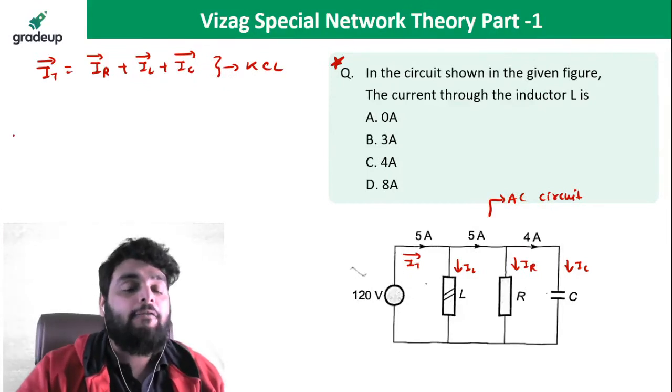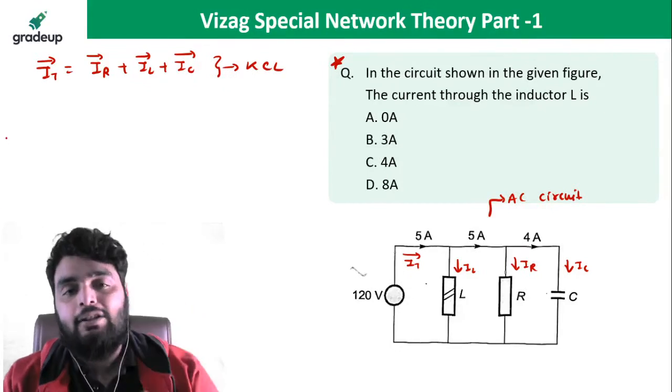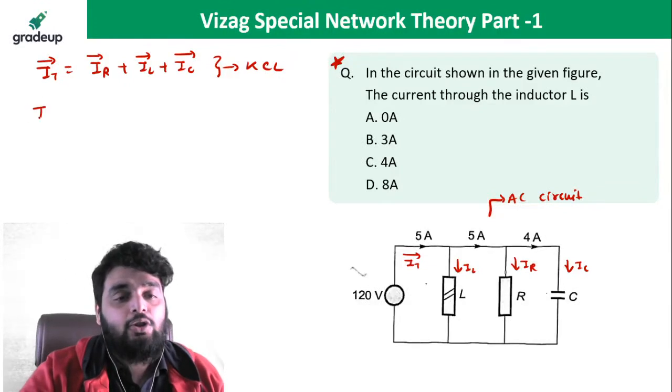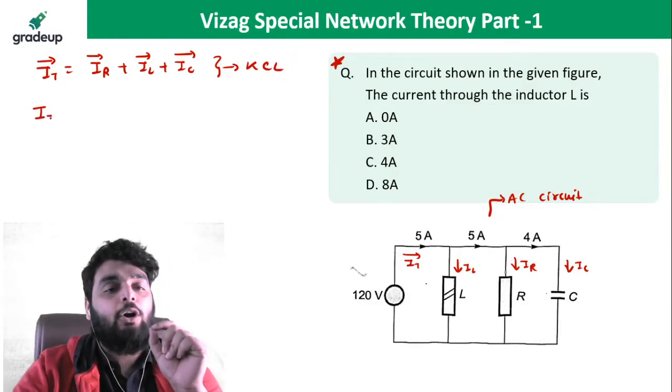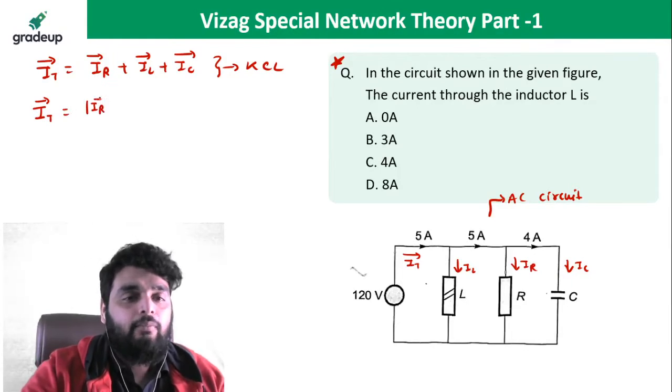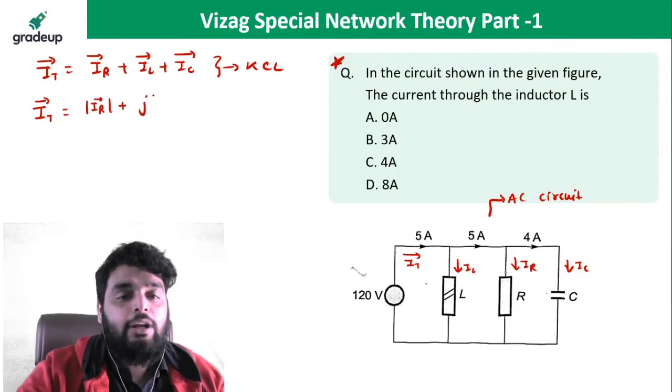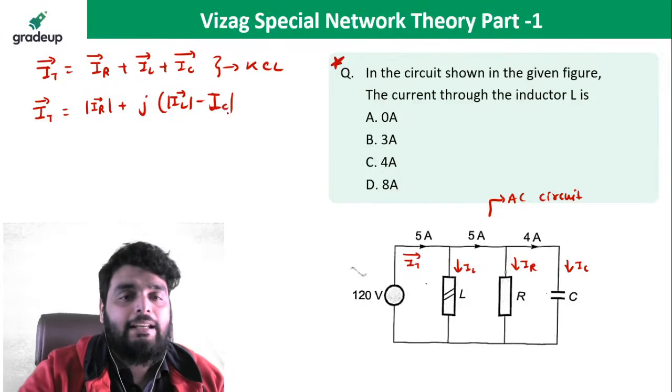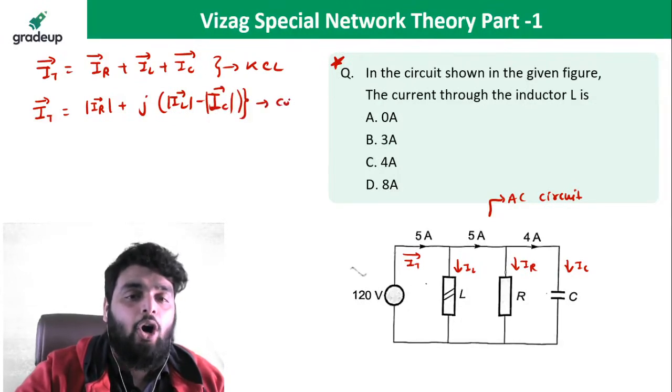Now if I want to write in complex form, it will be represented like this. This is the complex form.